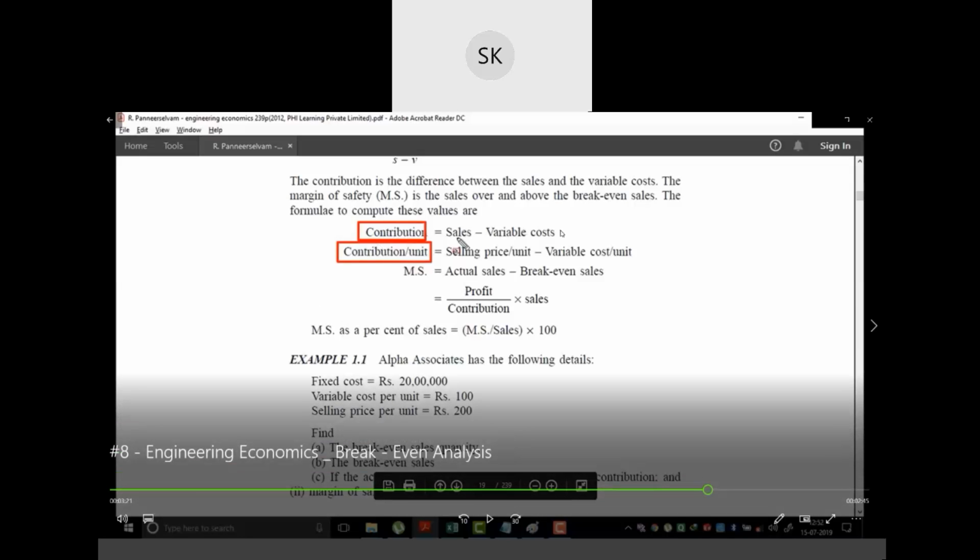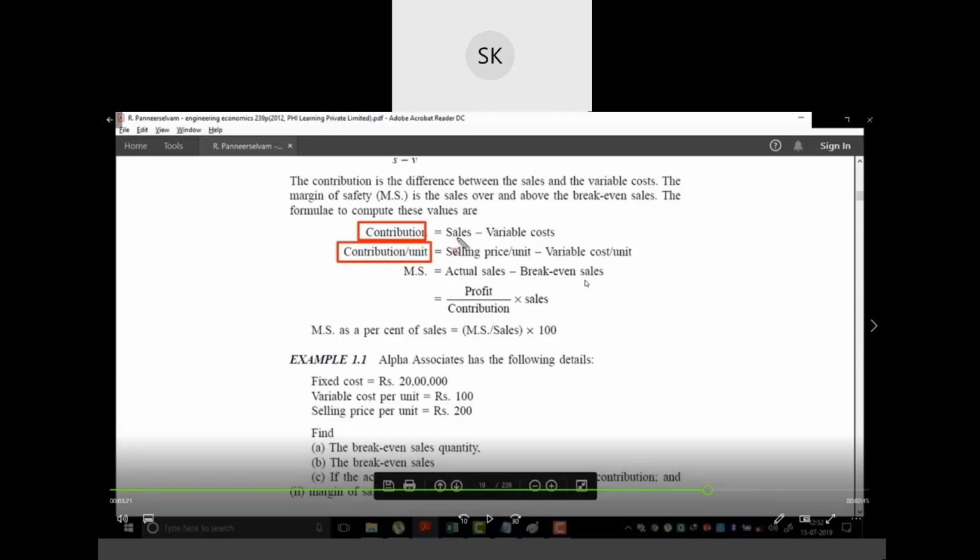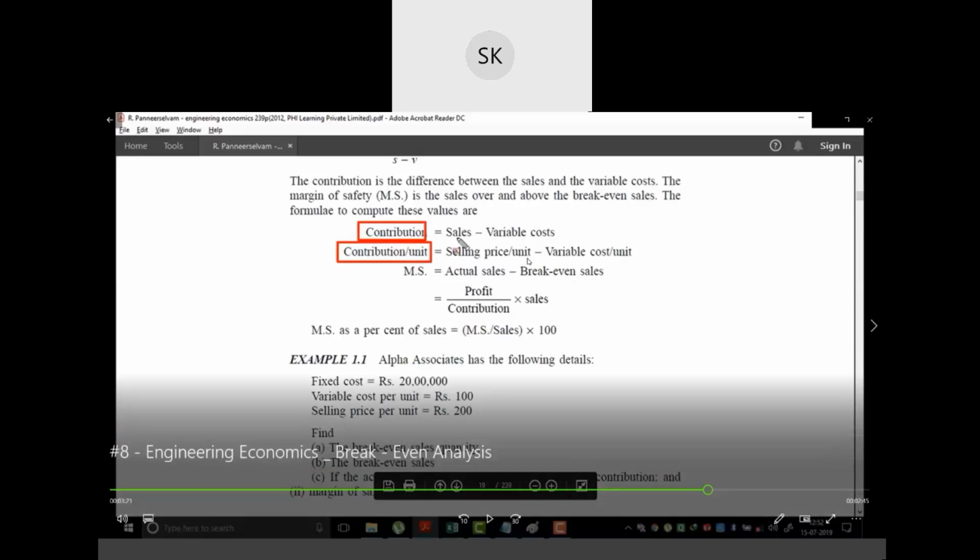So contribution will be sales minus variable cost, and contribution per unit will be selling price per unit minus variable cost per unit. The margin of safety is the actual sales, how much you are actually selling, minus the break-even sales, the point at which you start getting profit. It will give you the margin of safety.